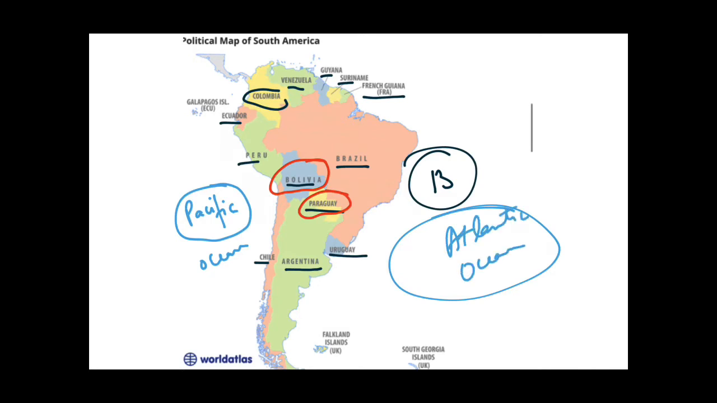And one more important thing is that all the nations in the South American continent are touching the boundary with Brazil. This is the country Brazil, but only 2 countries are not touching the boundary with Brazil. That is Ecuador and Chile. You can see over here, Ecuador, and this is Chile.